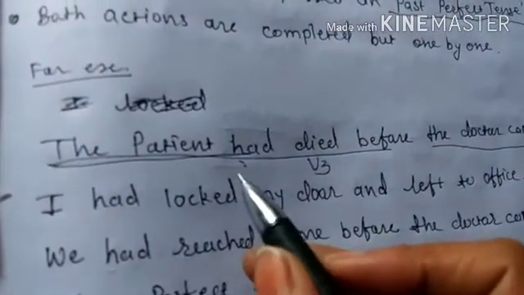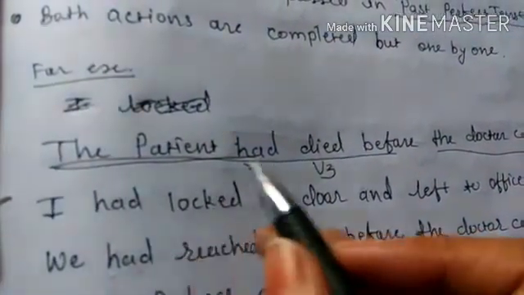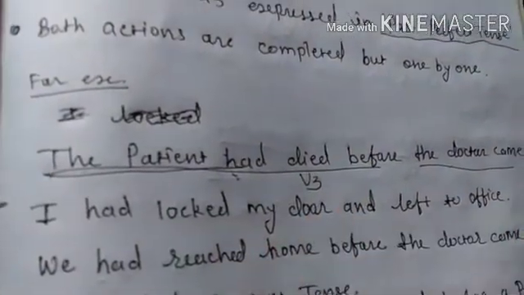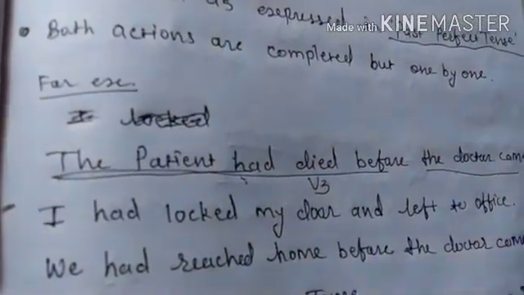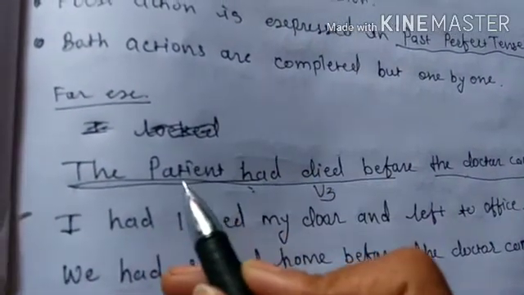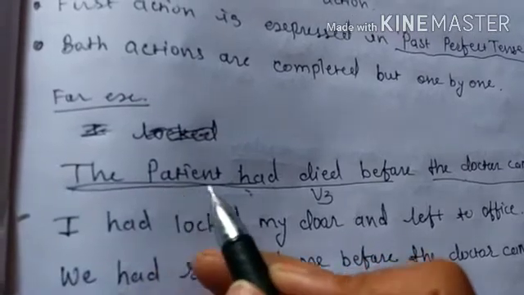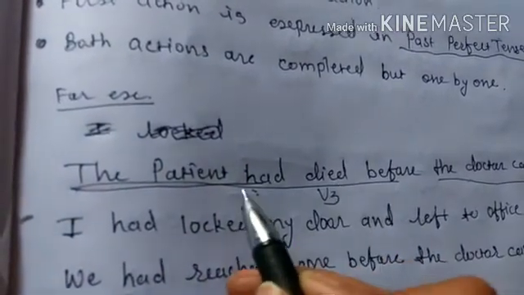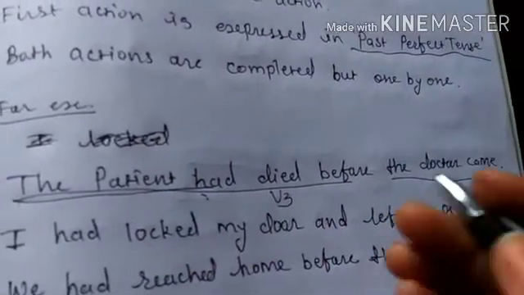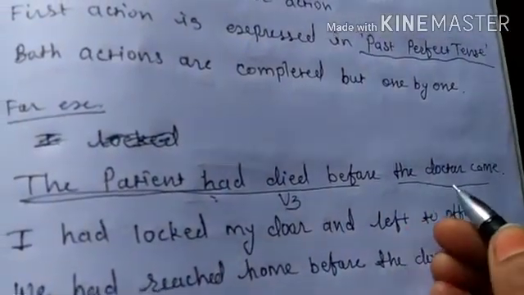Which action had taken place first here? The patient had died. First the patient had died, and after that the doctor came. So this action took place first, so it is the earlier action, and later the doctor came. This is the latter action.